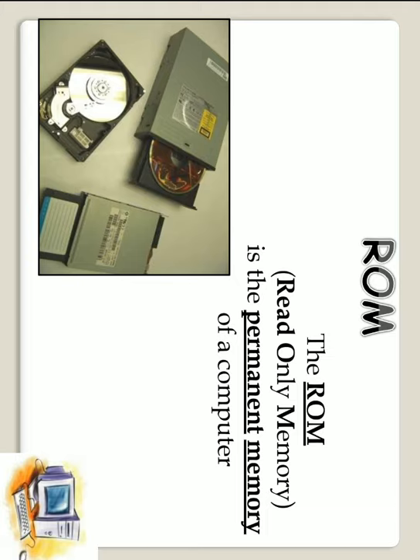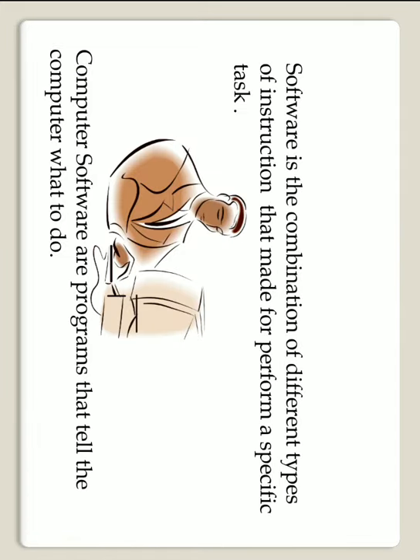Second type is ROM. It is permanent memory. It is read-only memory. It usually holds instructions of the computer which are permanent; we cannot erase these computer instructions. It is provided by the computer manufacturer. We cannot make any changes in this type of memory.